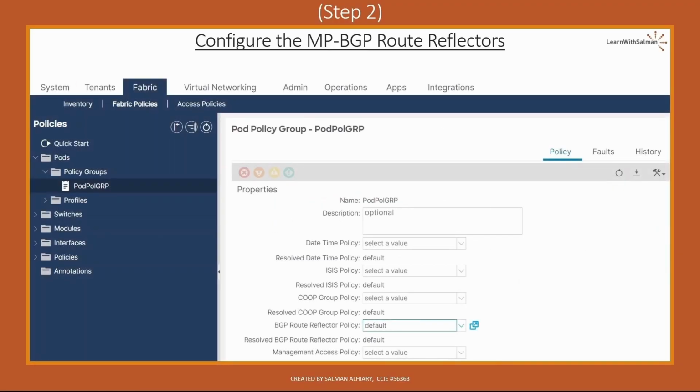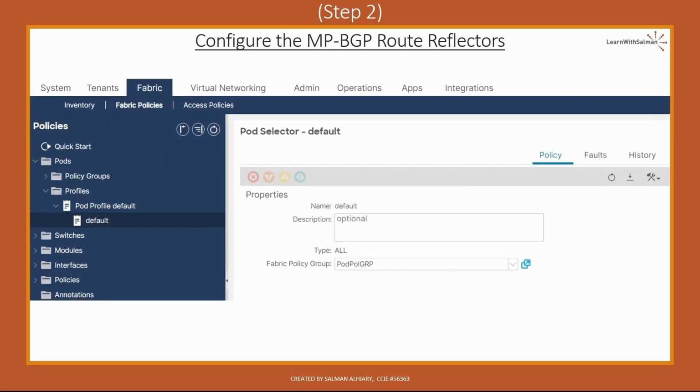After that, we need to configure the pod policy group and apply it to the pod profile. To do that, go to Fabric, Fabric Policies, Pods, Policy Groups, then create a new pod policy group. Note that the BGP route reflector policy will always be selected, which is mentioned as default here. So if you don't select default, it will be selected by default. You cannot create more than one BGP route reflector policy in ACI, okay?